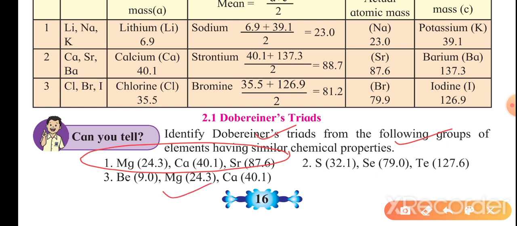How can you do that? Add the first number to the third, 24.3 plus 87.6, and divide by 2. If you get the answer 40.1, then this is a Dobereiner's triad. If you do not get the answer, then it is not.